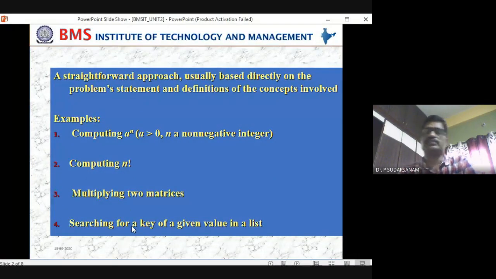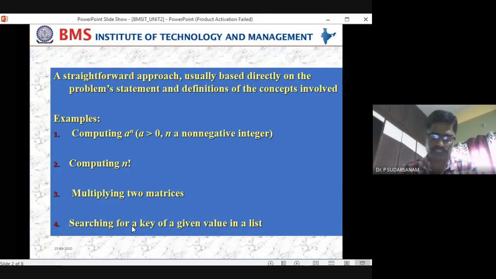Next, multiplying two matrices. There also it is the same thing. In matrix multiplication, we take the first matrix's rows and the second matrix's columns. Before that, you should know when matrix multiplication is possible: the number of columns of the first matrix must equal the number of rows of the second. Once that condition is satisfied, you can calculate the product. Next, searching for a given key value in a list of n elements, to see whether it is available or not. This is also a straightforward approach.